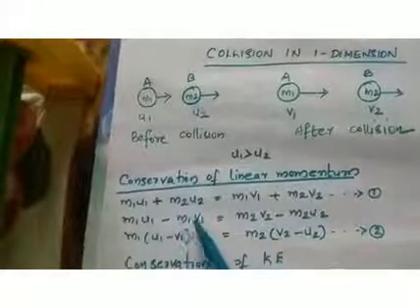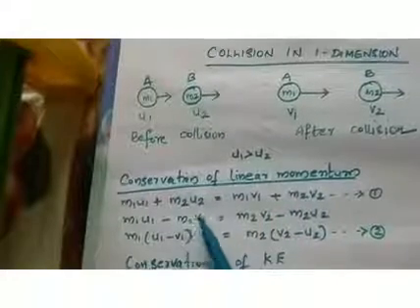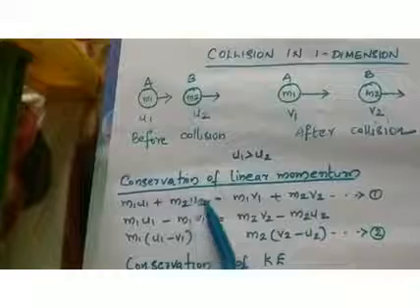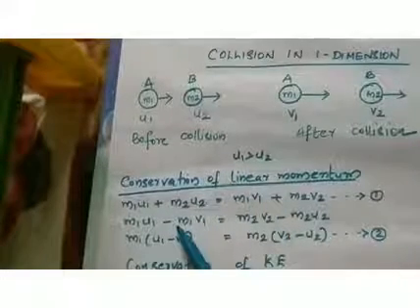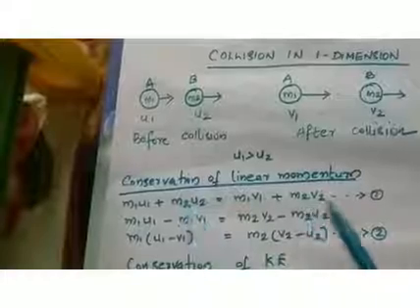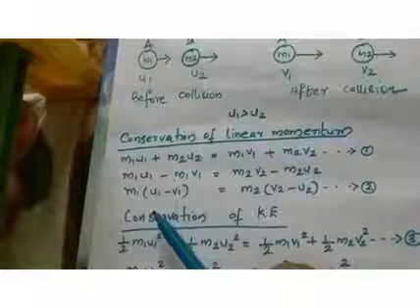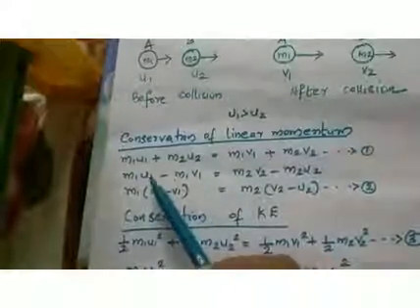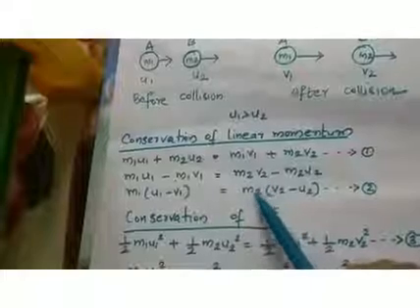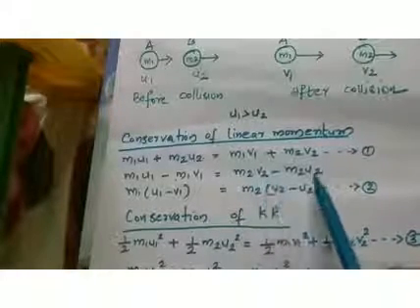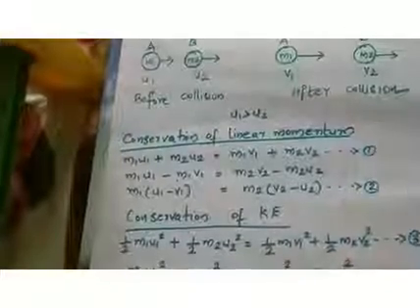Then here we need to do some rearrangements. Bring m1v1 to the LHS and bring m2u2 to the RHS. So m1v1 becomes minus m1v1, m2u2 becomes minus m2u2. Here m1 is the common factor, so take it outside and you are left with u1 minus v1. And here m2 is the common factor, so you will get m2 into v2 minus u2. Let this be our equation 2 and let the earlier one be our equation 1.